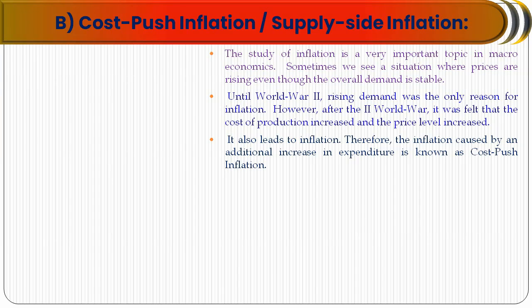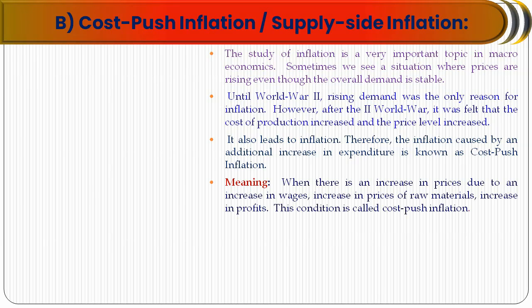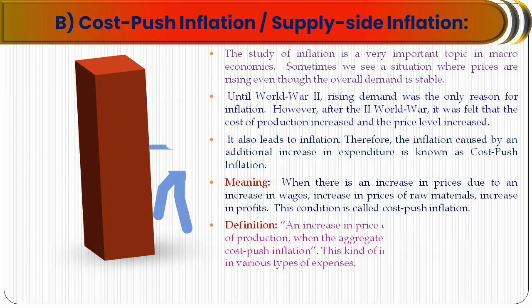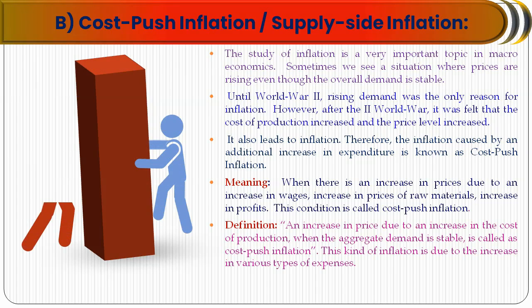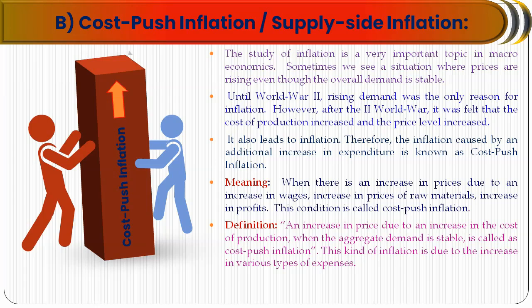Therefore, inflation caused by an additional increase in expenditure is known as cost push inflation. So when there is an increase in price due to an increase in wages, an increase in the price of raw material, or an increase in profit, this condition is called cost push inflation. Whenever the cost of production increases and is therefore pushed to the price at a higher level, it's called cost push inflation.